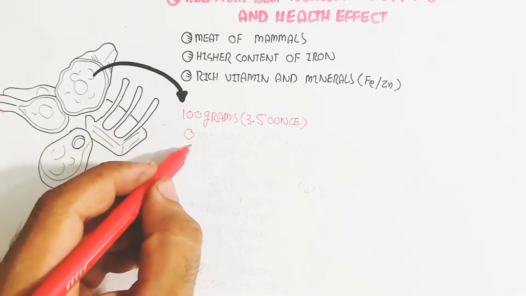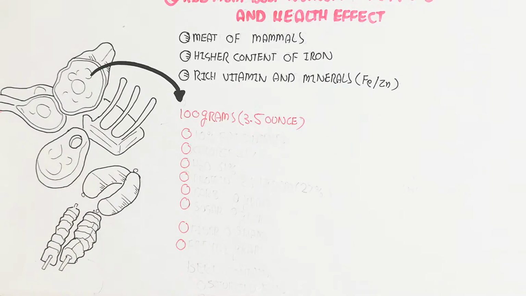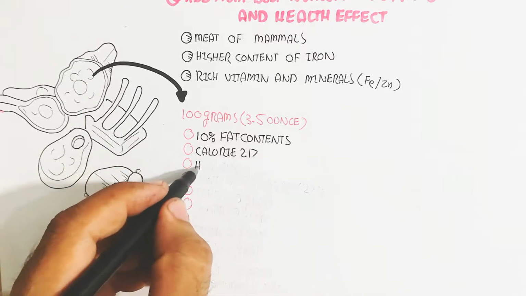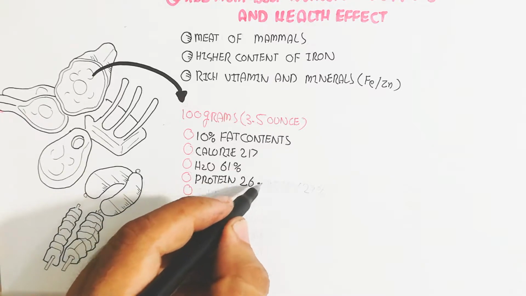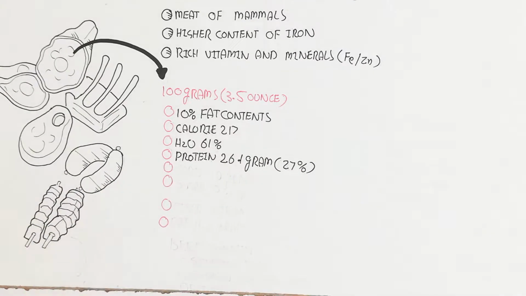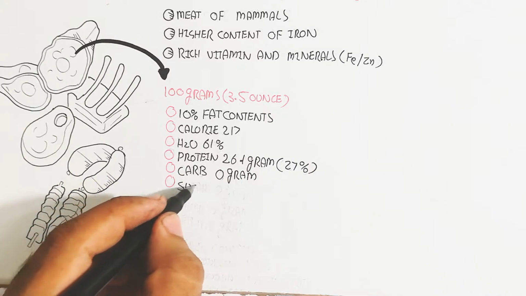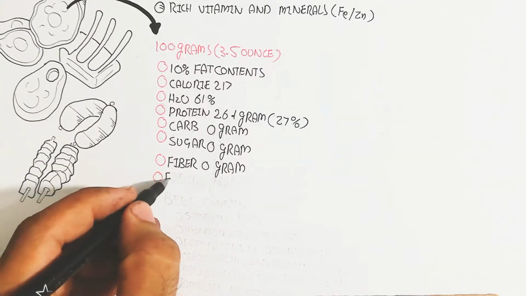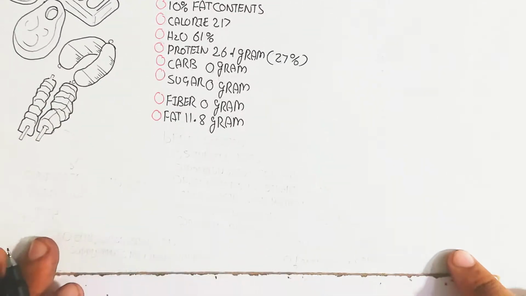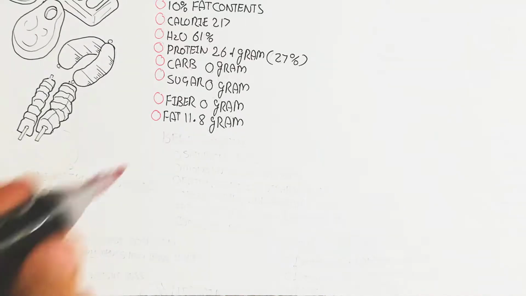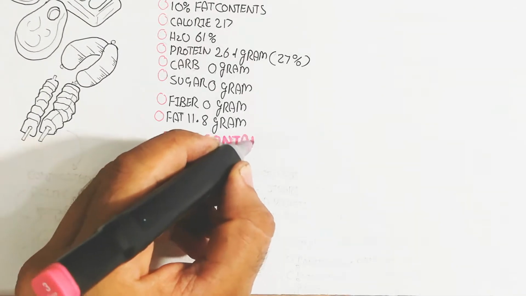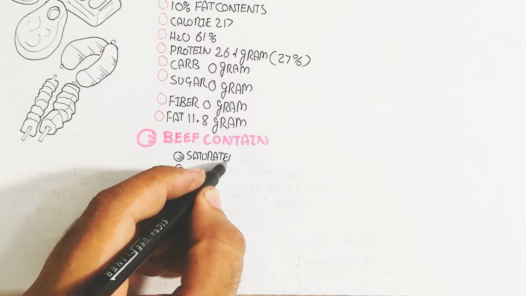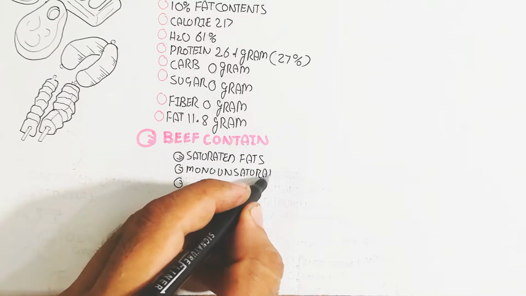So this is basically the meat product, and 100 gram or 3.5 ounces contains 10% fat content, calories 217, water 61, and protein 26.1 gram, 27%, and carb is 0%, but carb is not 0%, we will discuss later, and sugar 0 gram, but sugar is not 0 gram either, we will also learn, and fiber 0 gram, and fat 11.8 gram.